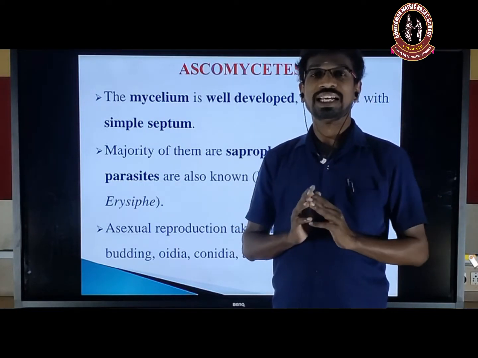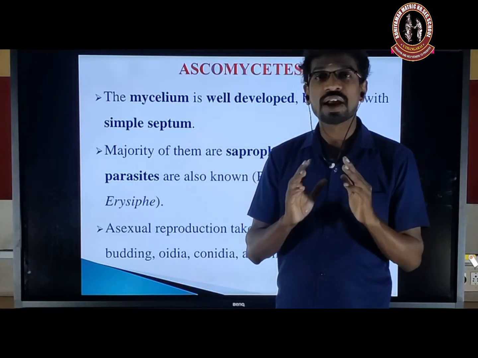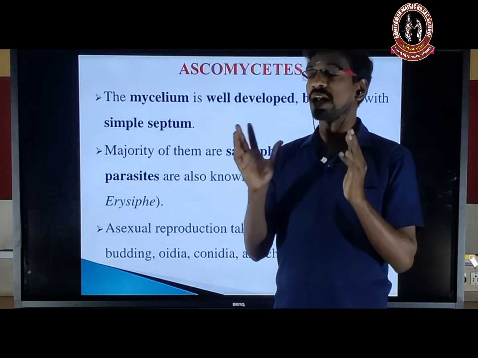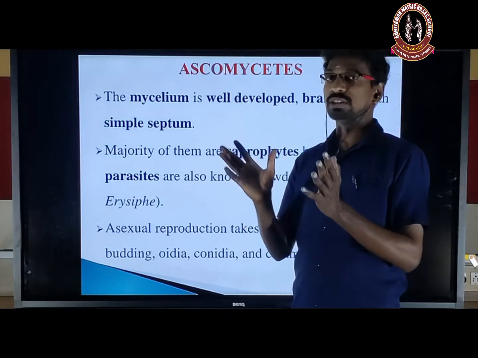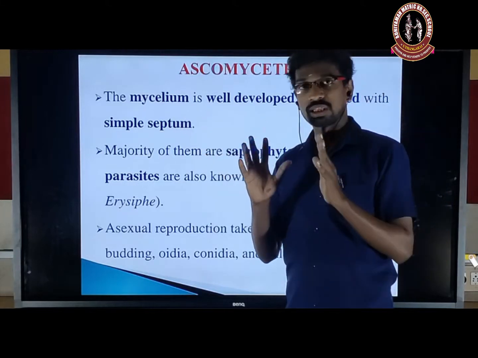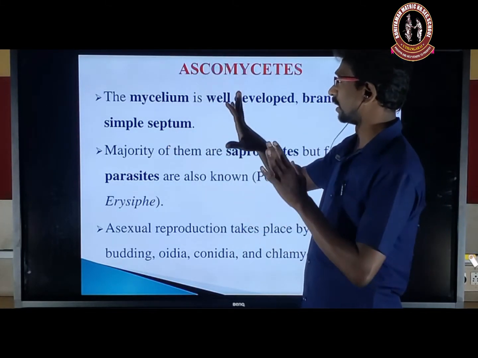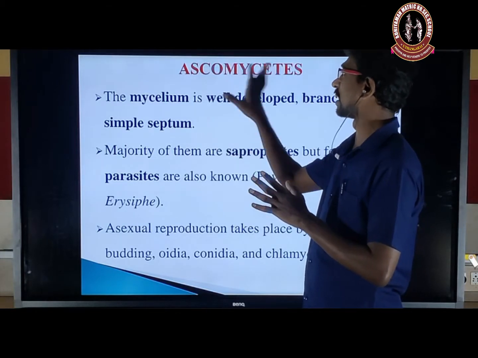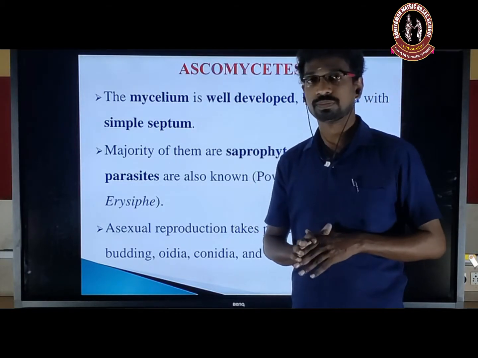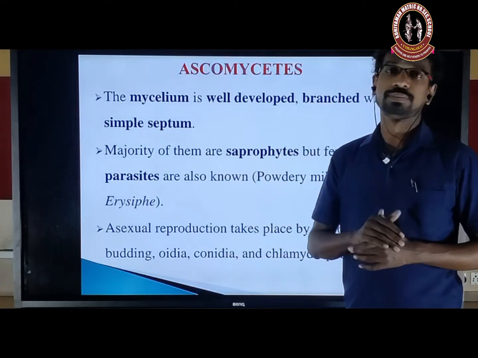These two classes do not have a well developed mycelium, it is not branched, and it does not have septa. But simple septa are present in the class Ascomycetes, and majority of them are saprophytes.